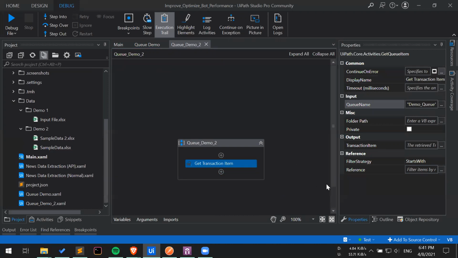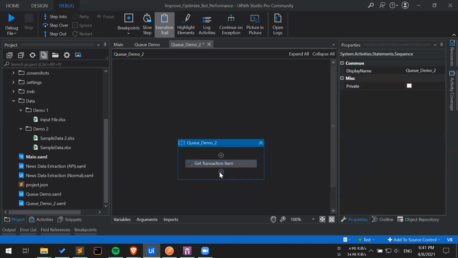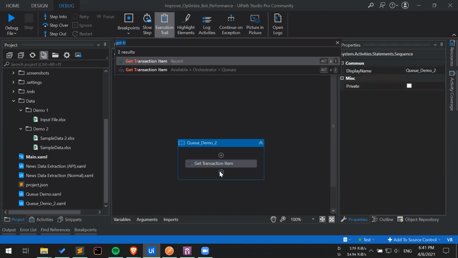Okay. So we got our transaction item. Let's save it in transaction item. And now here, what we have to do is place a deserialize activity.